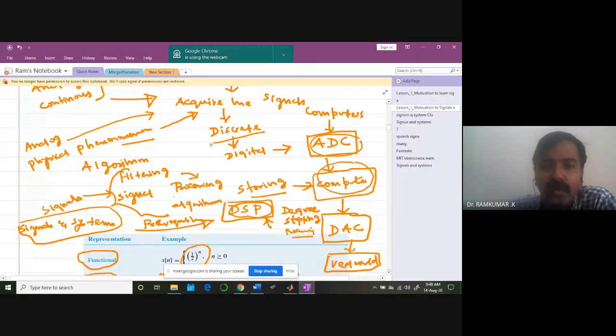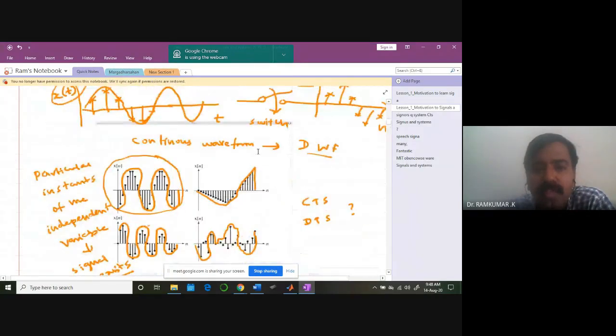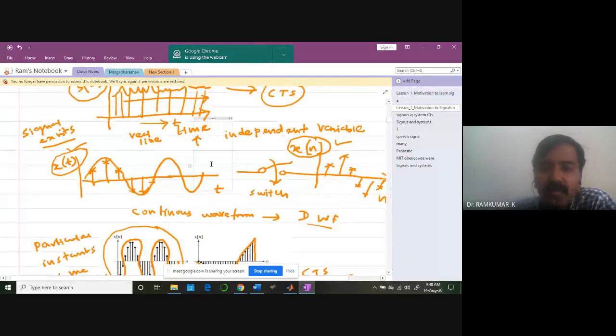Computers are not compatible with analog or continuous signals, so you need to convert them into a digital form. For that, you need to discretize the signal. I mentioned a particular technique called sampling. By switching a switch on and off like this, you can convert a continuous time waveform into a discrete time waveform like this.